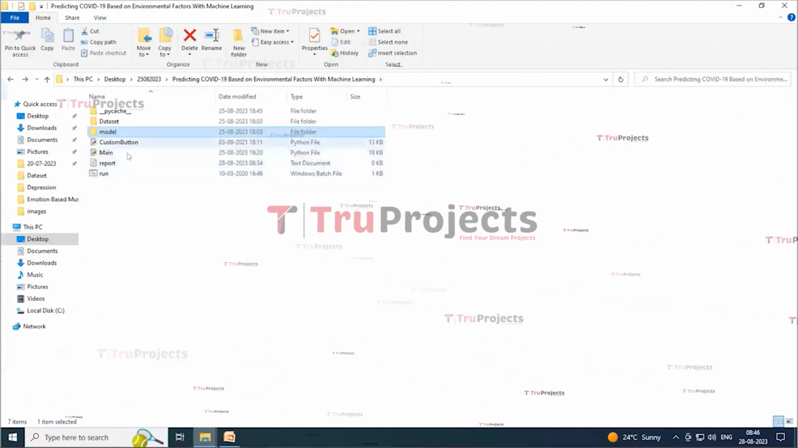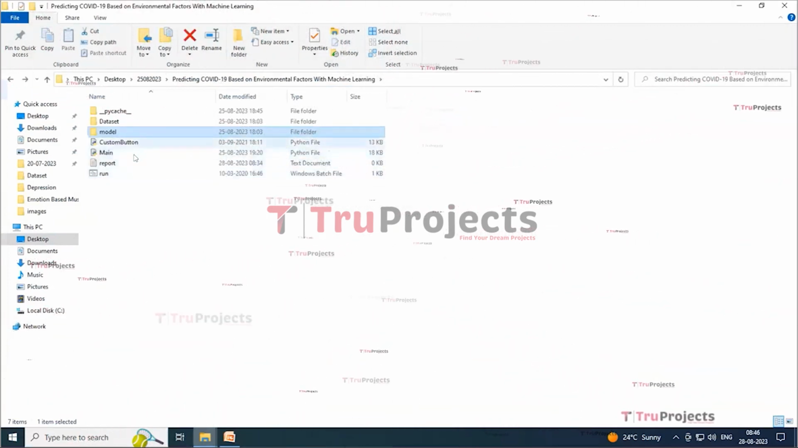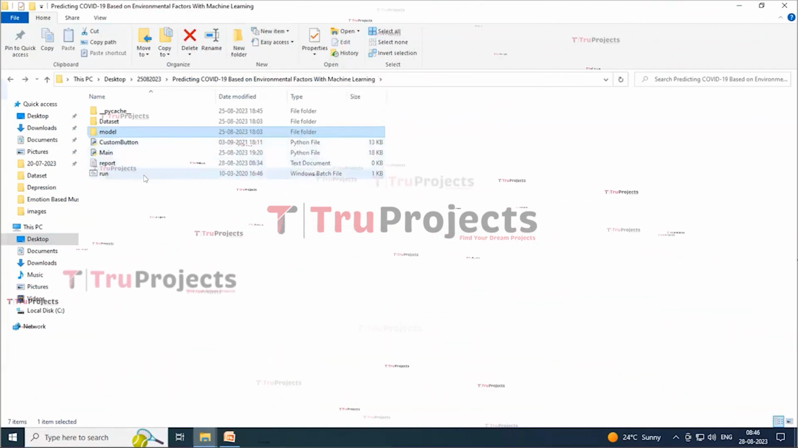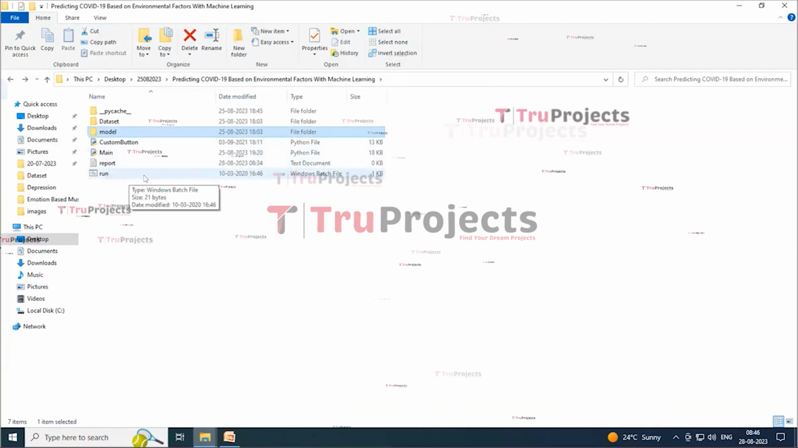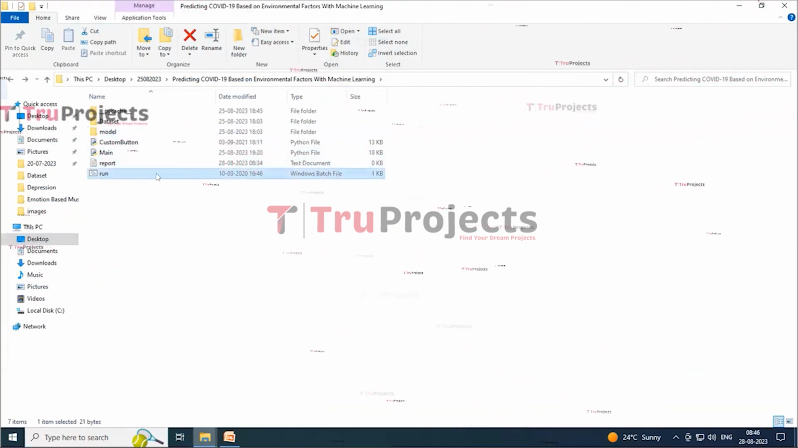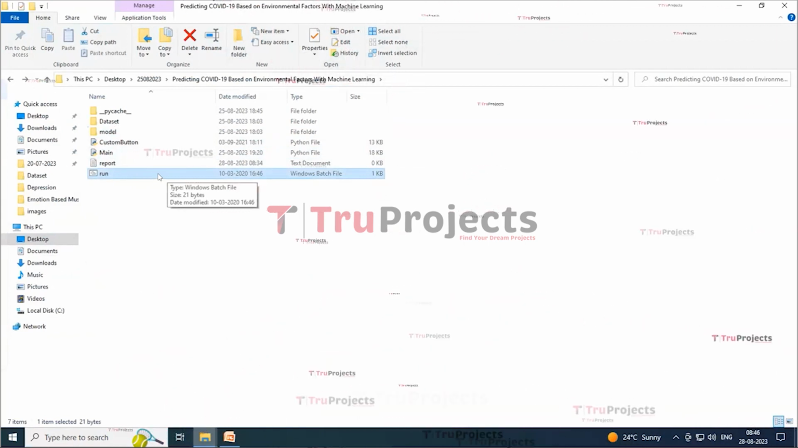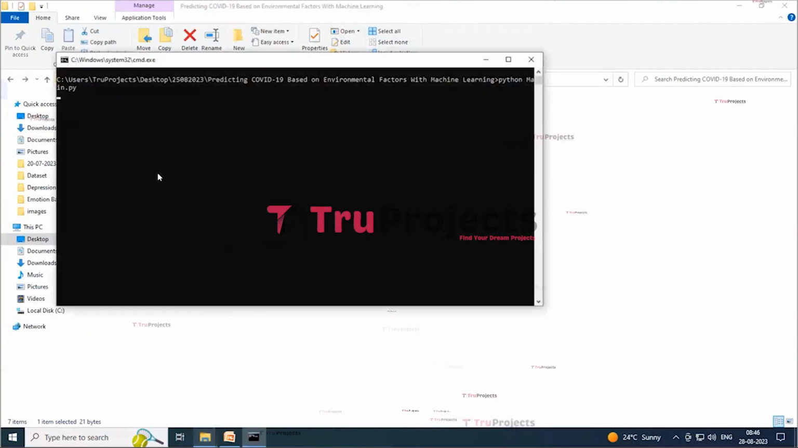And the custom button and the main are the two Python files which are containing the Python scripts in it. And this is the generated report when we run this .bat file. Instead of executing the program in command line interface, we created a Windows bat file to execute the project. So now to run the project, double click on run.bat file to execute the project.